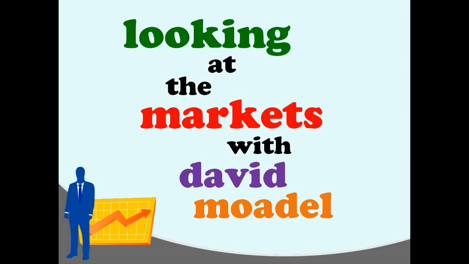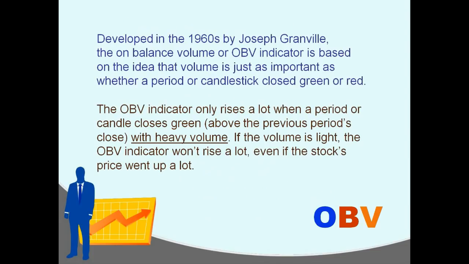Today I'm going to give you a brief and easy introduction to the OBV or On Balance Volume Indicator. So here we go. Developed in the 1960s by Joseph Granville, the On Balance Volume or OBV indicator is based on the idea that volume is just as important as whether a period or candlestick closed green or red.